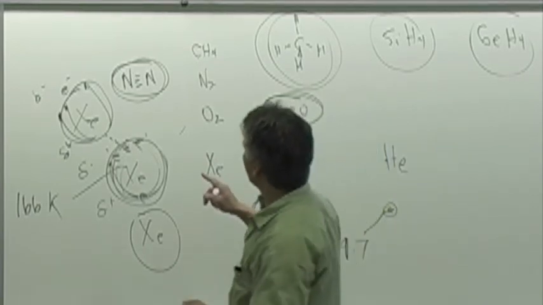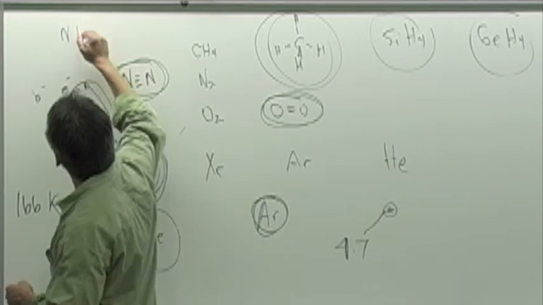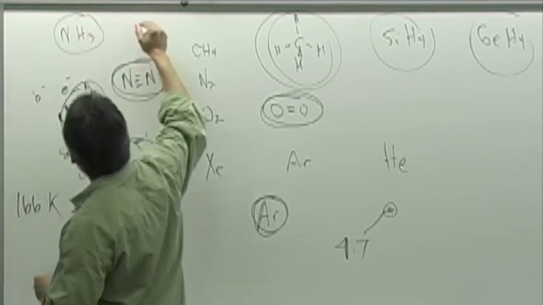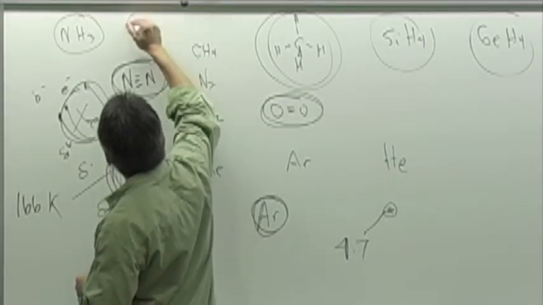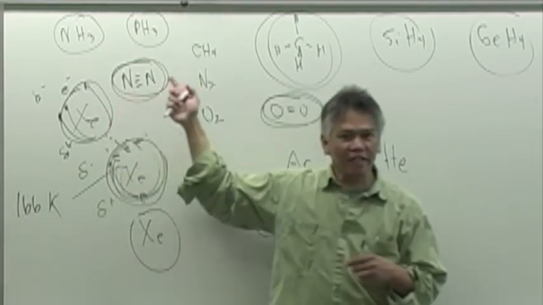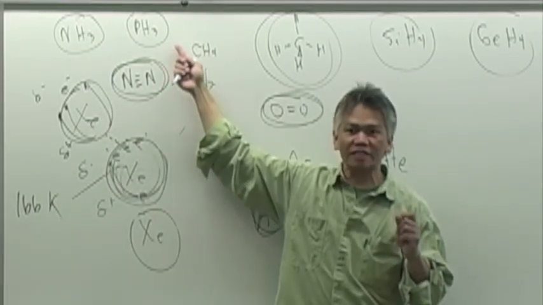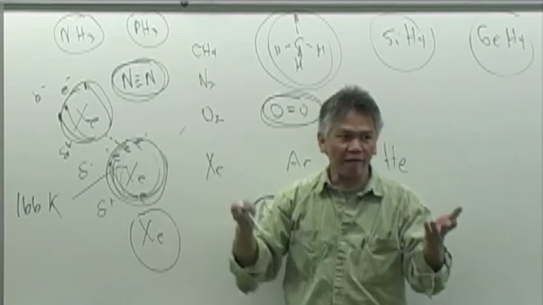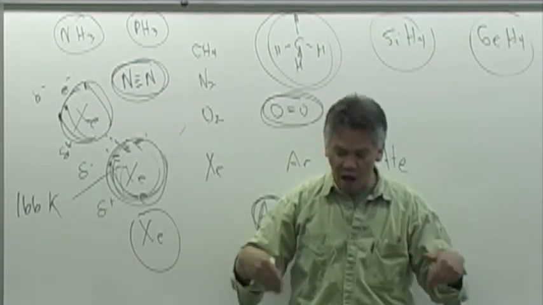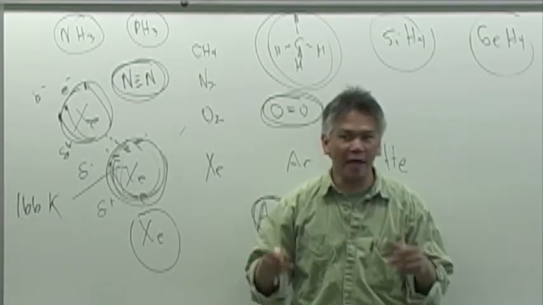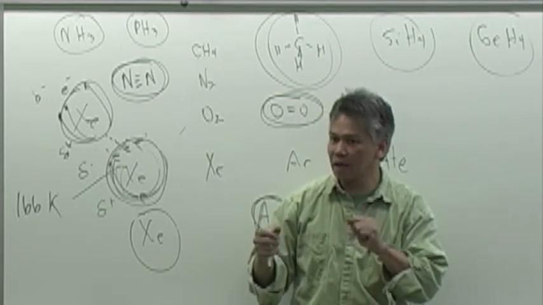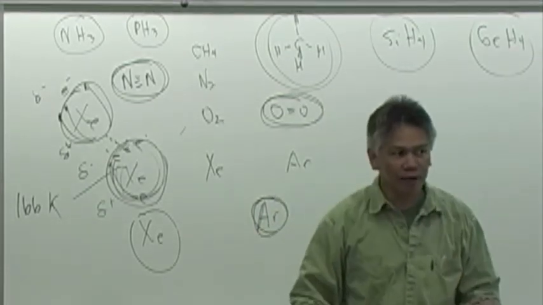Whereas if you have a chemical that's polar like NH3 and PH3, not only does it have London dispersion force, it also has dipole-dipole interaction. So you have to look at those two factors as well as the size. Okay? So it's a little bit more complicated.